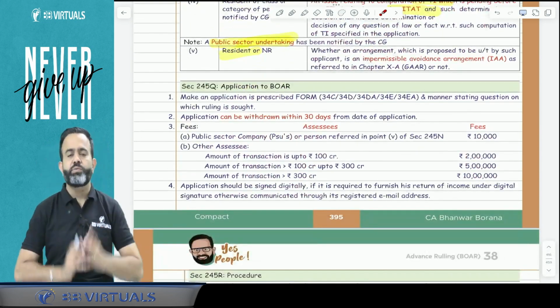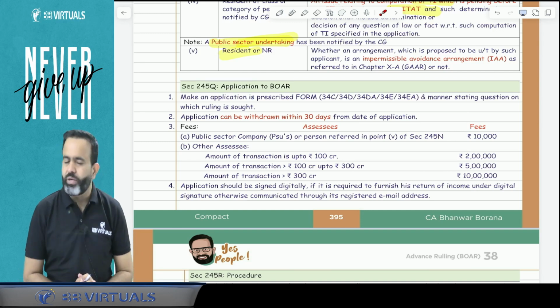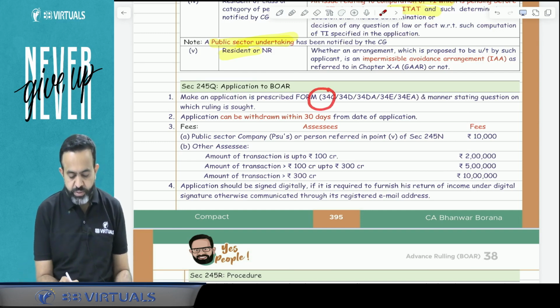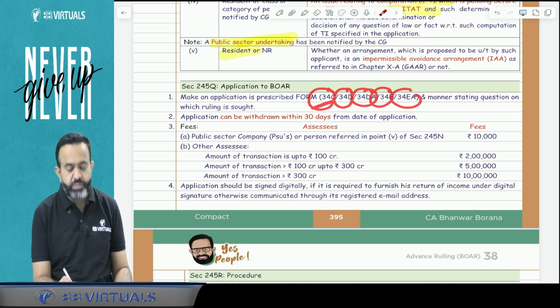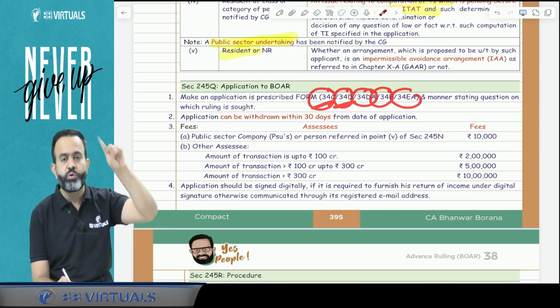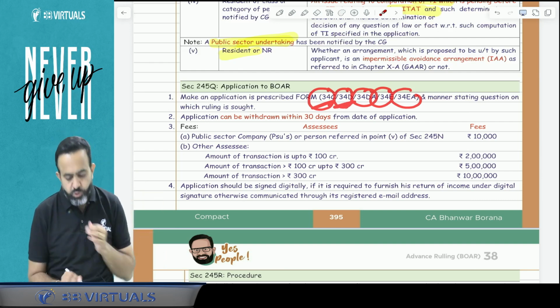Now the question is, sir, what is the form for the application? So guys, the forms are form number 34C, 34D, 34DA, 34E, 34EA. 34C is for the non-resident, 34D is for a resident on behalf of a non-resident, and so on. So these are the forms.